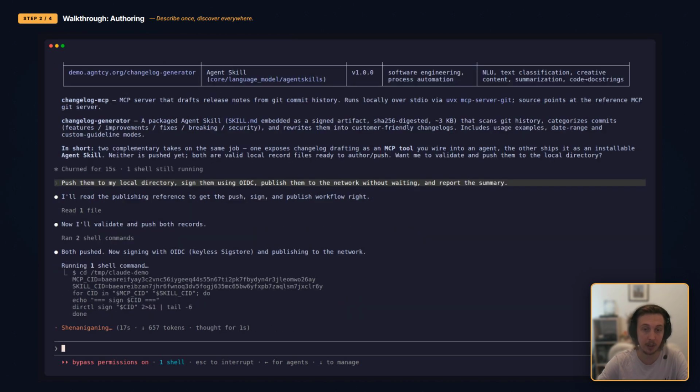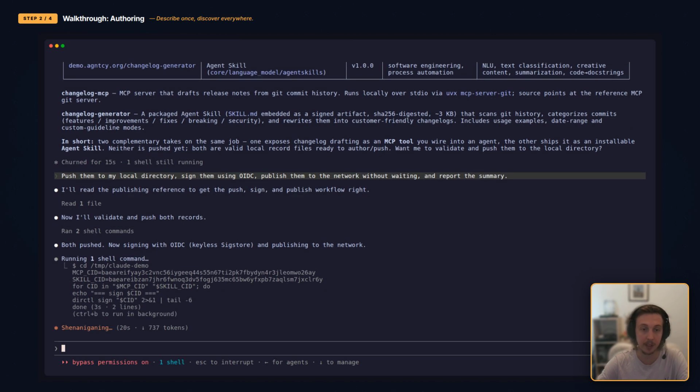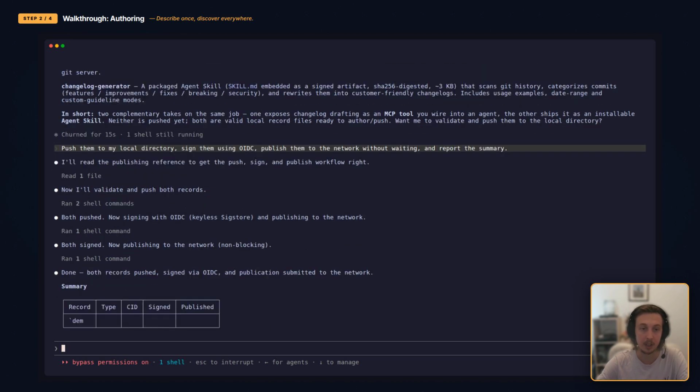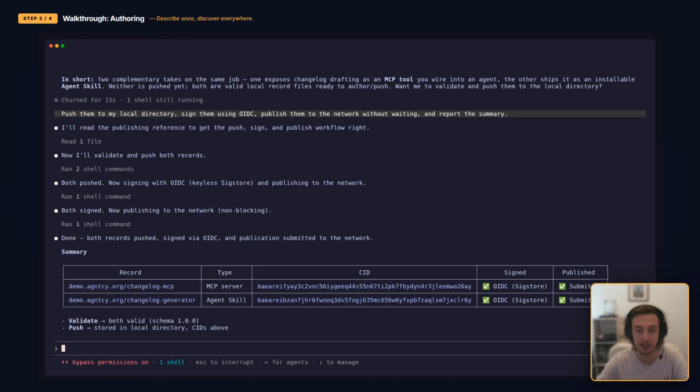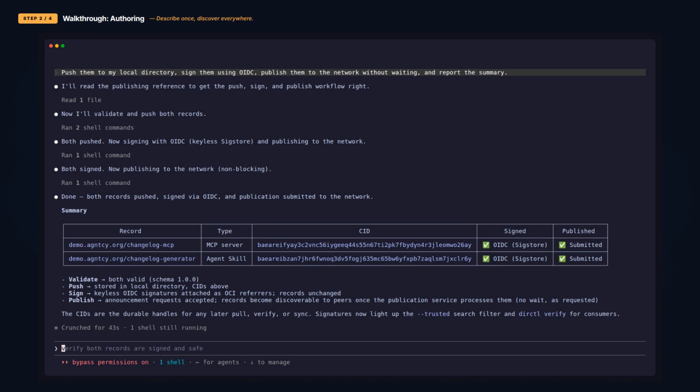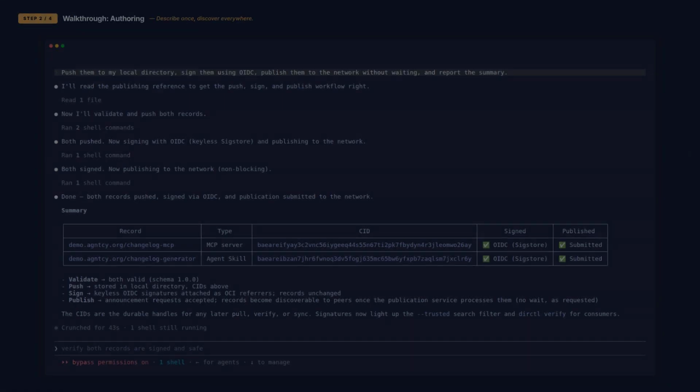Signing is the key part of this workflow. Every record in the directory carries a cryptographic signature tied to the publisher's identity. This is the core idea behind the directory's trust model. Trust isn't assumed or based on reputation. It's provable, attached to the record, and travels with it wherever it goes.